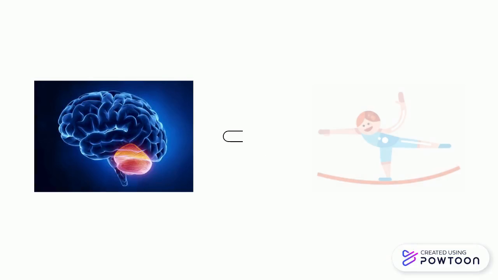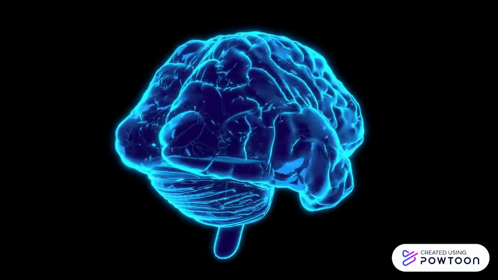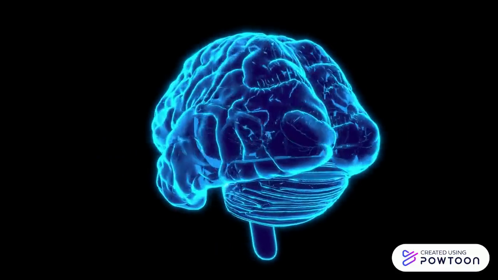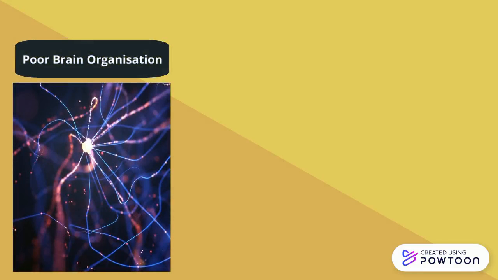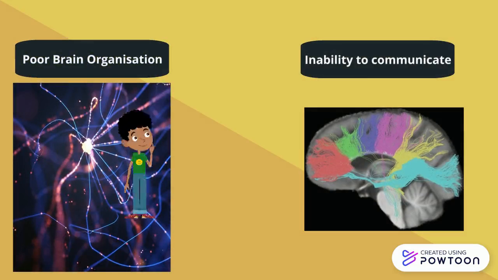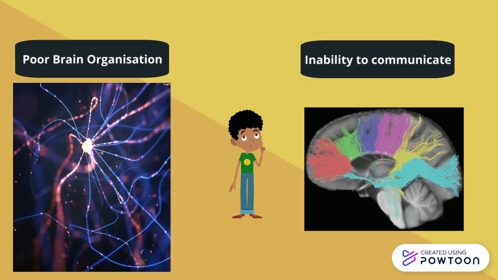and the cerebellum, which is crucial for balance and motor development. It is currently thought that accelerated brain growth causes neurons to over or underdevelop. As well as this, accelerated brain growth results in poor brain organization, with the main impact being an inability for brain regions and structures to effectively communicate and function through normal brain networks, systems, and subsystems.